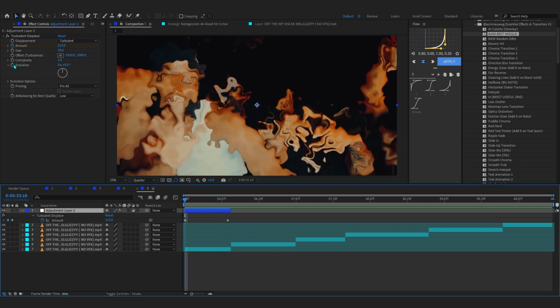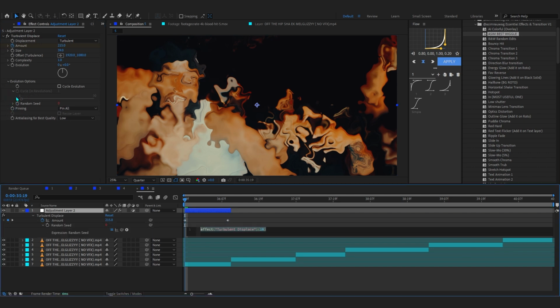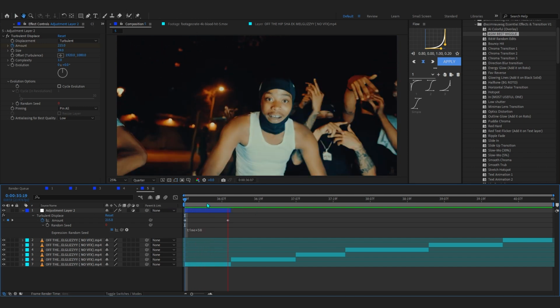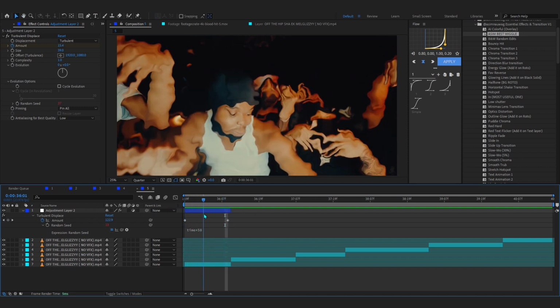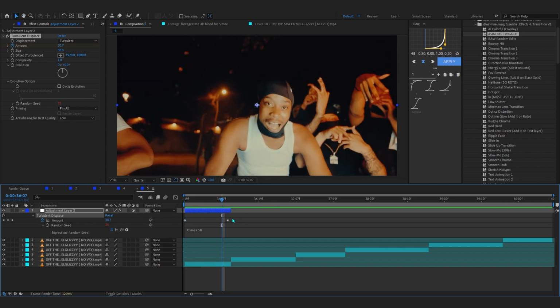To make it a really cool wiggle type of shake, you can just go to the evolution option, and in random shake, holding Alt on the keyboard, hit the stopwatch and it will bring up the expression again. In here just add an expression of time asterisk, and you can put 50. Let's just see how 50 looks, and if I play through, you can see we have it wiggling pretty much. You can even bring up the amount to see the difference. You can see we have it pretty much wiggling.